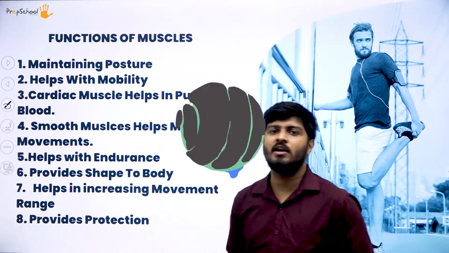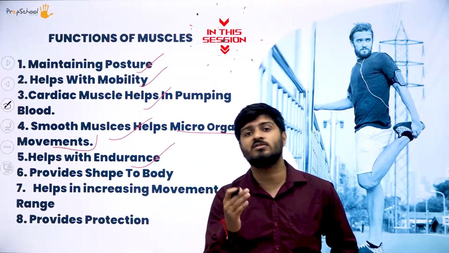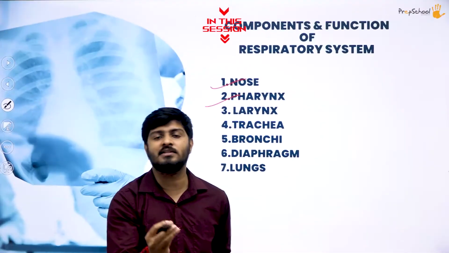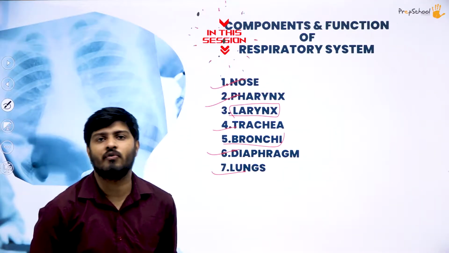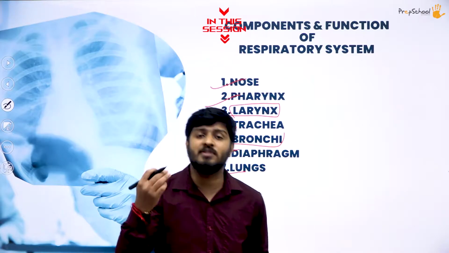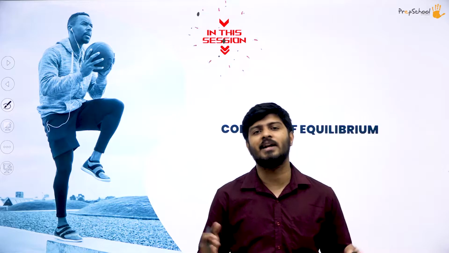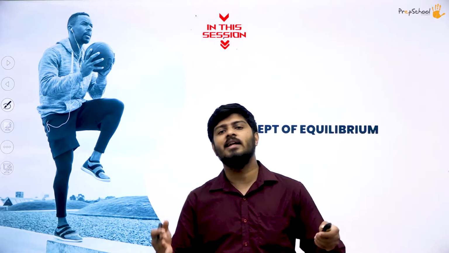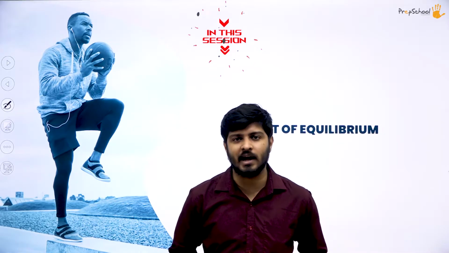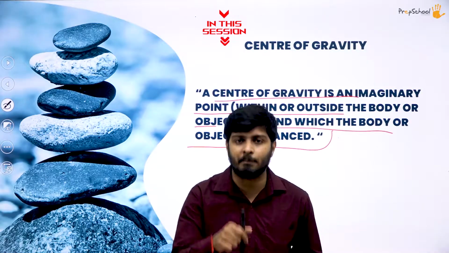So what all functions does the muscle have? First is, so automatically when you do any kind of physical fitness activity or strenuous activity or tedious activity, pharynx is a tube-like structure or a pipe-like structure, so these were the components of the respiratory system. And when you get tired or if some injury happens on the field, you should be able to understand when all the forces that are acting on a body are counterbalanced by equal and opposite forces, then that state is called an equilibrium state. So when you are balancing a plank over a stick or when you are balancing your notebook over a pen, you are always maintaining that balance.